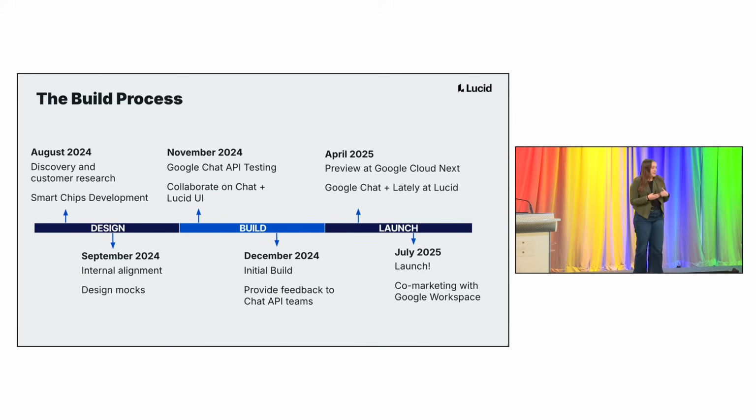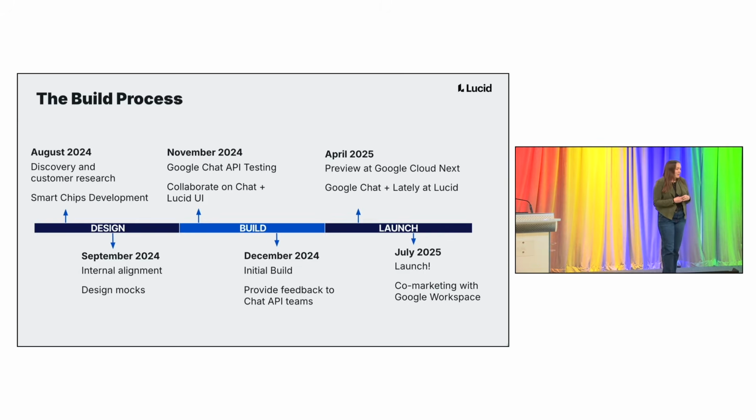So August was all of that discovery that I was mentioning, where we were talking to customers. We had some really great customers that were mutual customers of ours and Google's, and they were willing and excited to chat about basically the fact that they were using Google Chat, and they were thrilled about the idea of us building with Chat, and they also already had a lot of opinions about what it should look like.